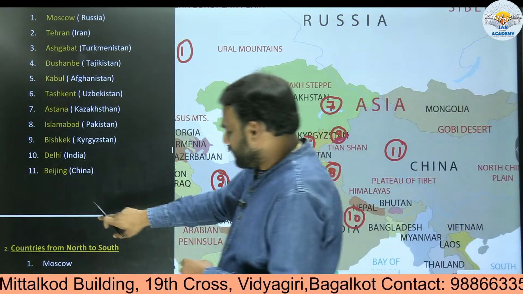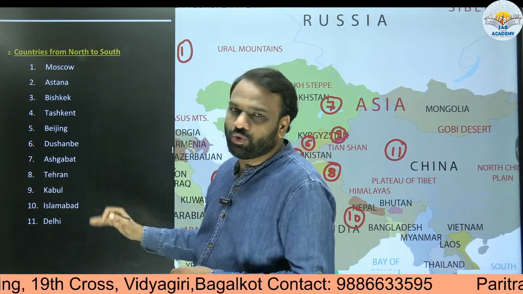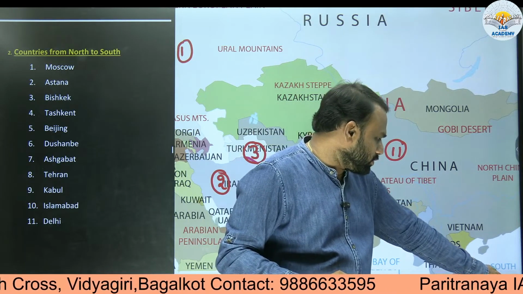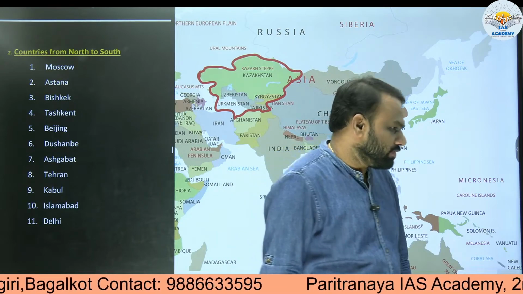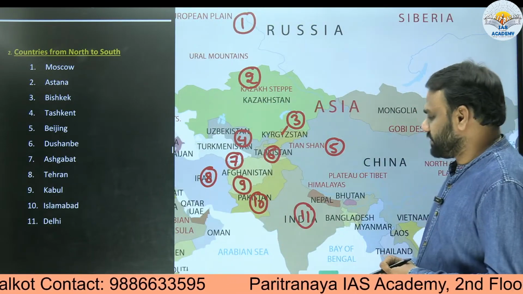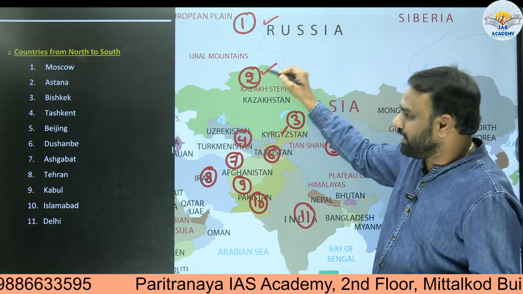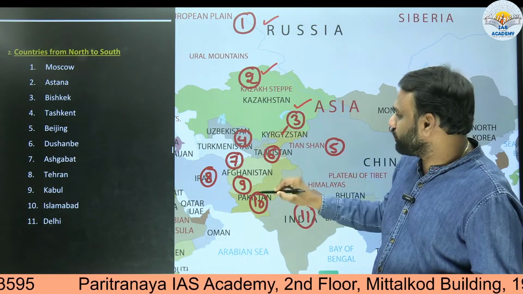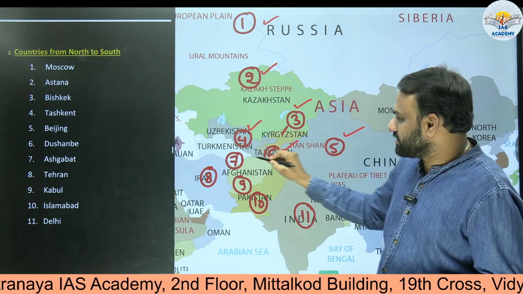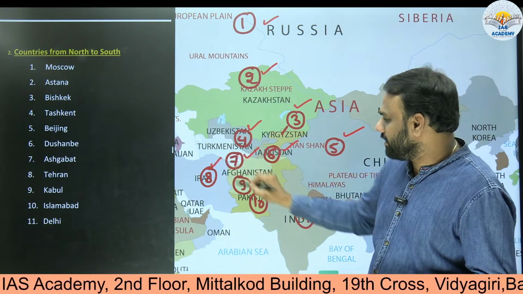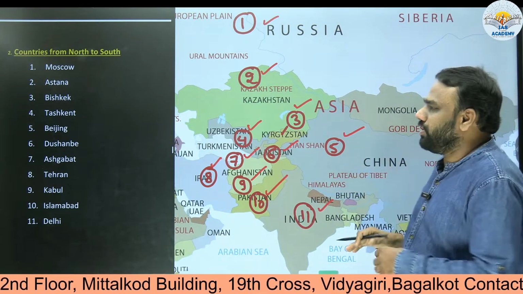Similarly, the next order is the order of the capital cities as one moves from north to south. This is the order that is witnessed. First is Moscow, second is Astana, third is Bishkek, fourth is Tashkent, fifth is Beijing, sixth is Dushanbe, seventh is Ashgabat, eighth is Tehran, ninth is Kabul, 10th is Islamabad, 11th is Delhi. So this is the order.